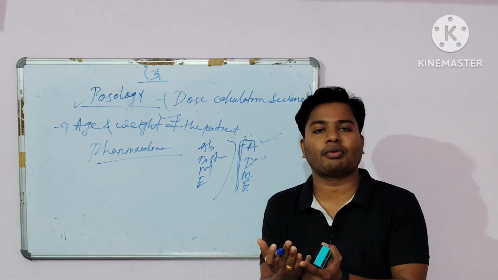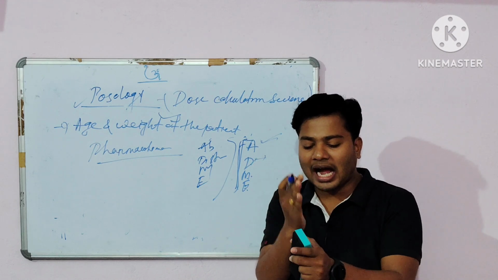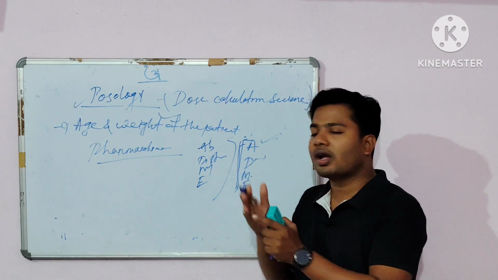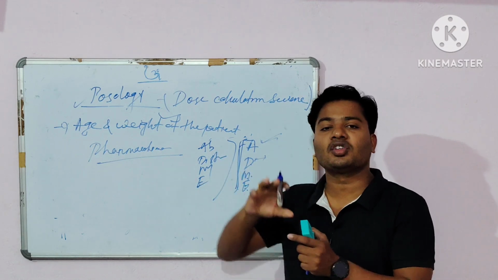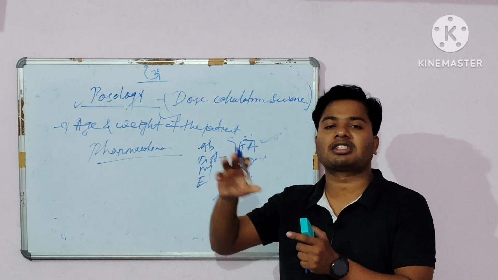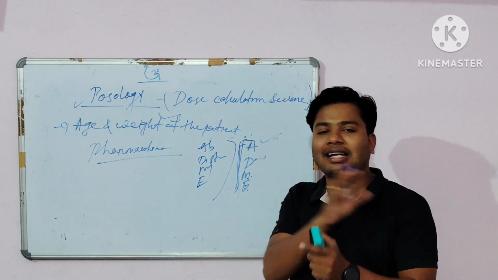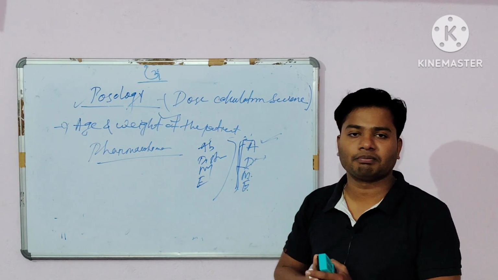And the second point is distribution. After reaching the blood, the drug moves towards the cells, tissues, or various organs. That is known as distribution. Clear?